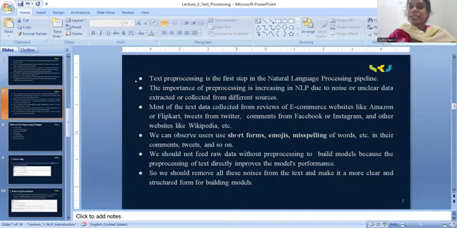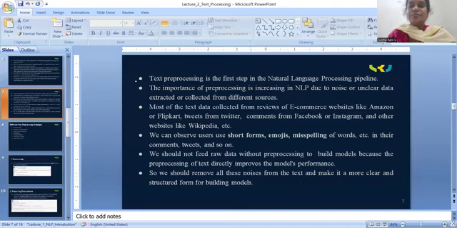We collect a huge amount of data from different sources, delete the unnecessary and noisy data, and make the data very clean. On these sites you can observe users use short forms, emojis, misspellings of words, etc. in their comments, tweets, and so on.